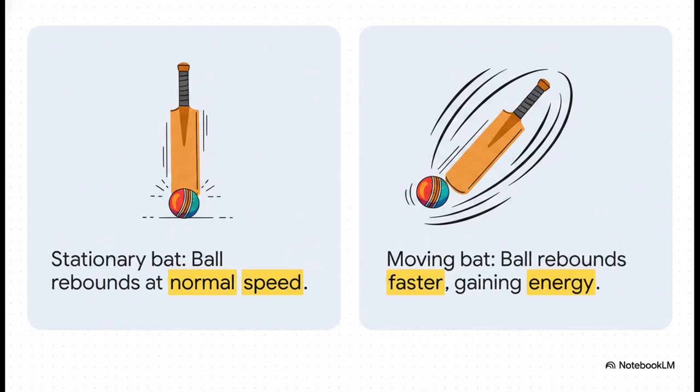In an engine, the piston is our moving bat, and the gas molecules are the balls. When the piston compresses the gas, it literally smacks the molecules, accelerating them. Faster molecules mean higher kinetic energy, and temperature is basically just a measure of that average particle speed. Understanding these kinetic energy principles is absolutely vital for engineers when they're designing heavy industrial pneumatic tools or figuring out how to build efficient machinery cooling systems to keep everything reliable.